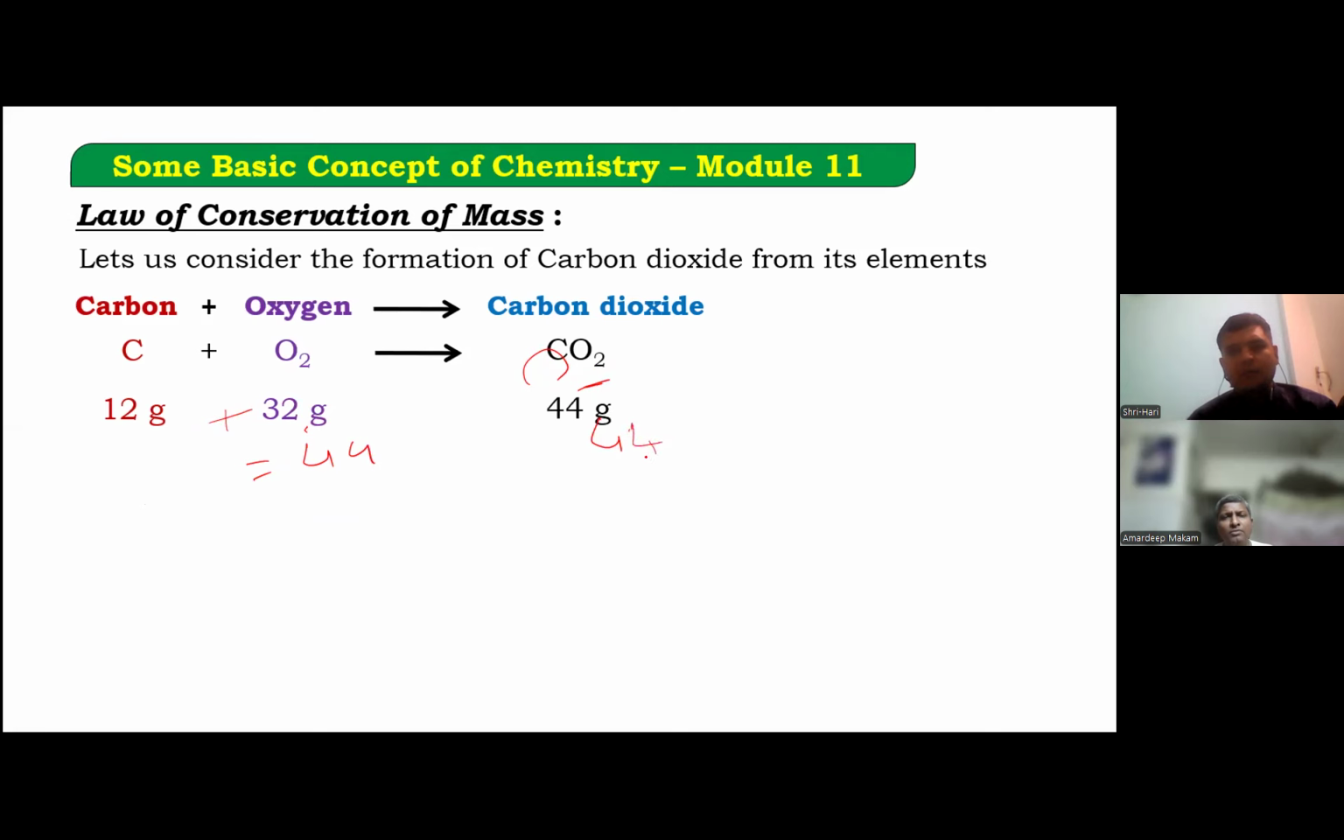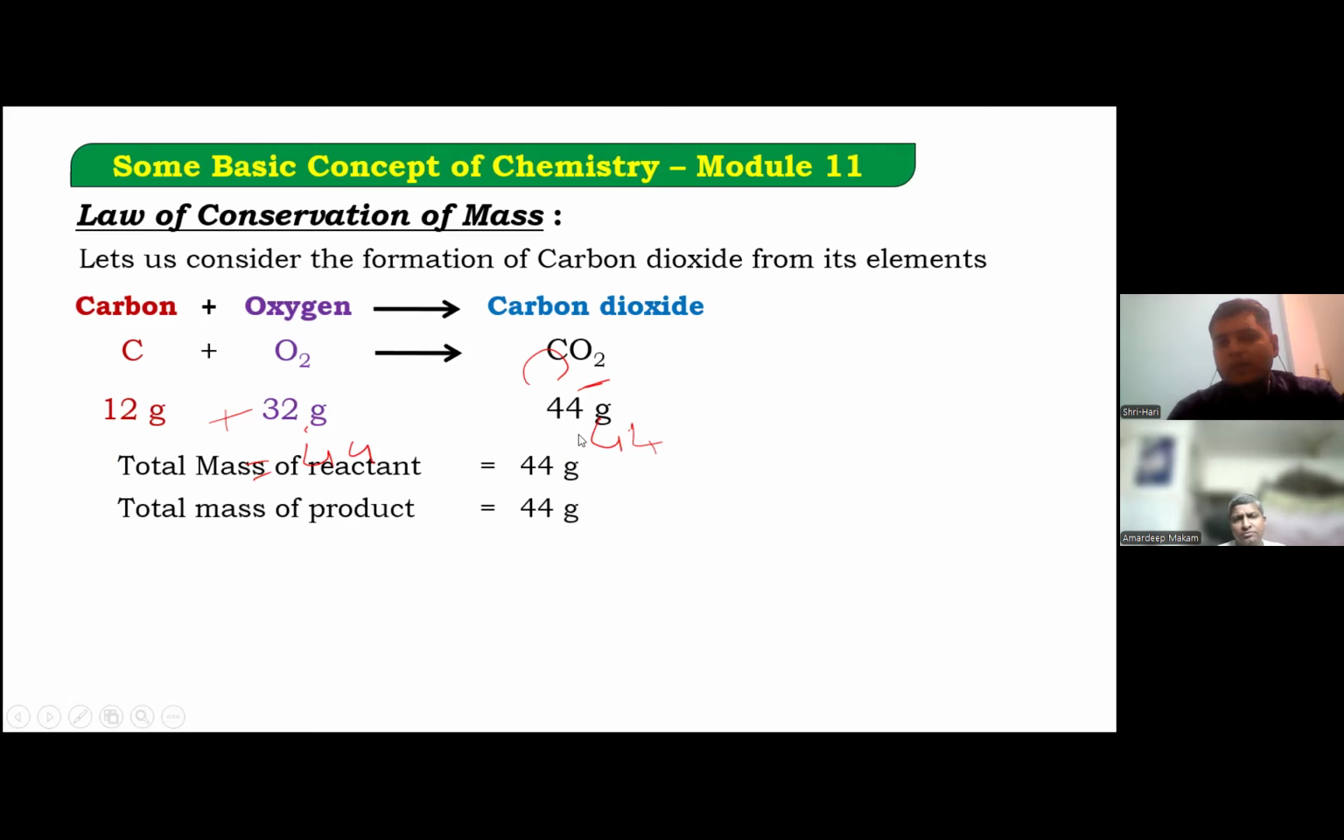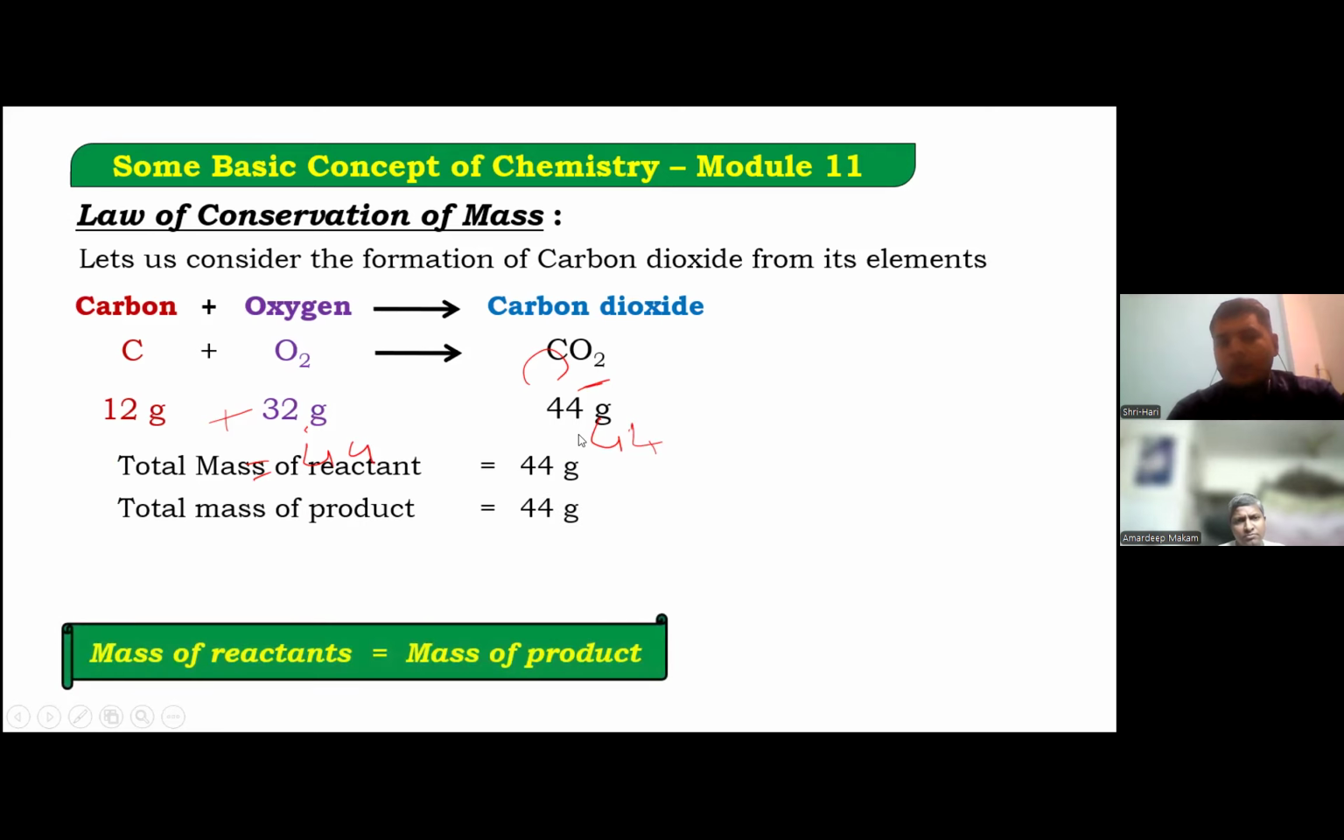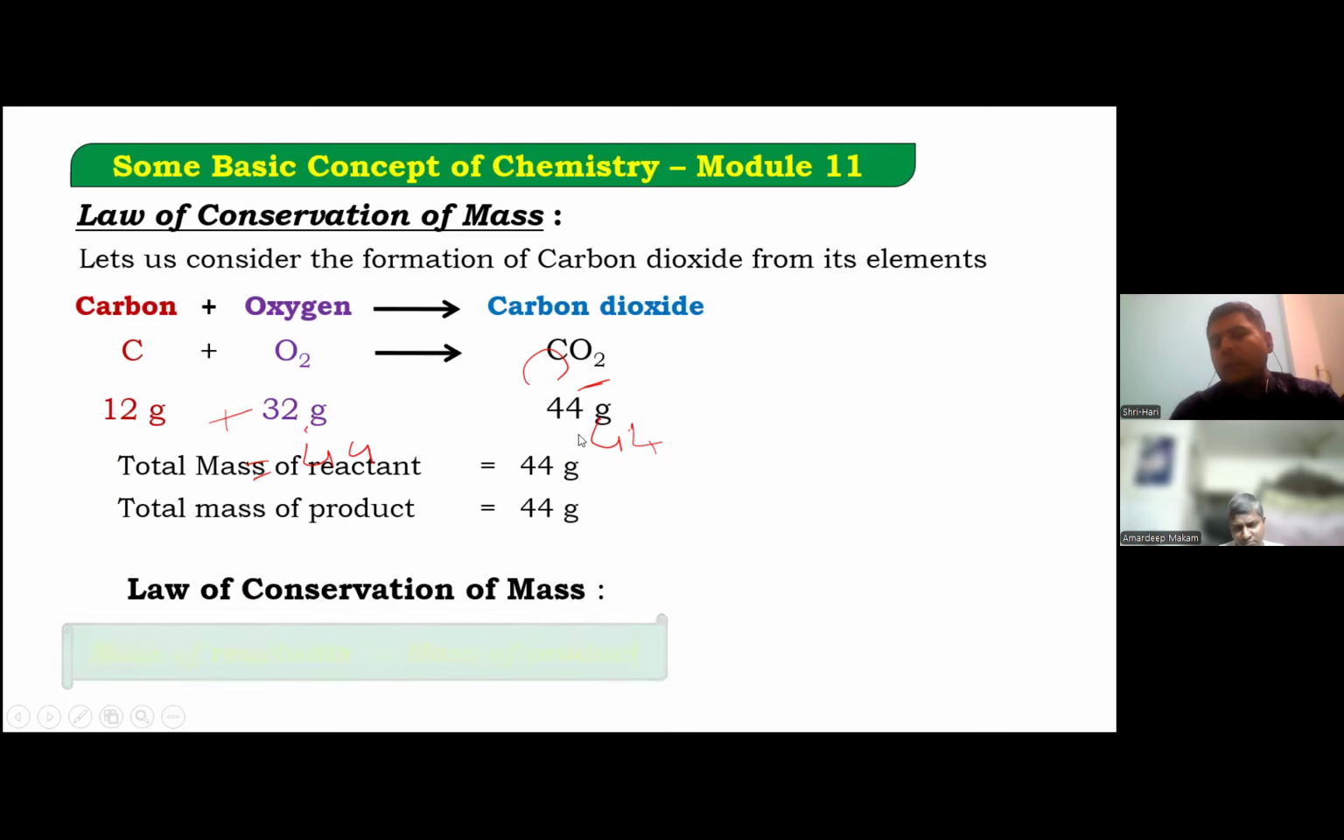So you will see here that the total mass of reactant is 44. The total mass of product is 44. So the mass of reactant becomes the mass of product. That's how the law of conservation of mass is written and understood.